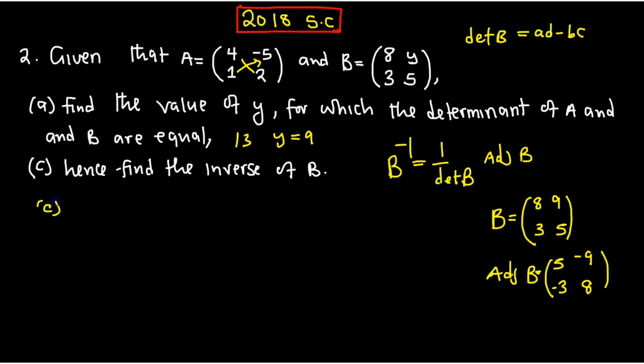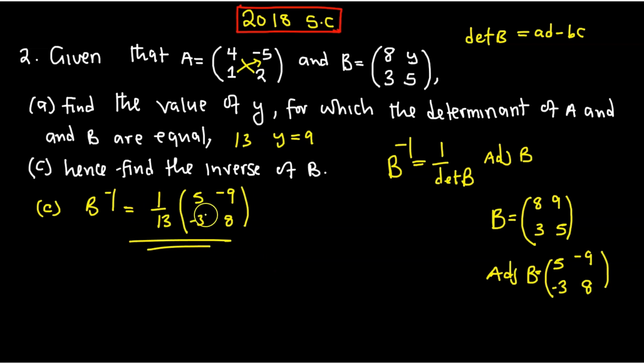So we are answering question C. The inverse of B, or B inverse, is equal to 1 over the determinant, which we found to be 13, multiplied by the adjoint, which is 5, 8, negative 3, and negative 9. This is the answer.